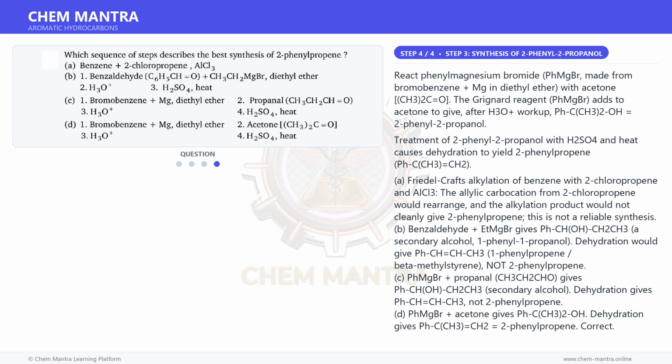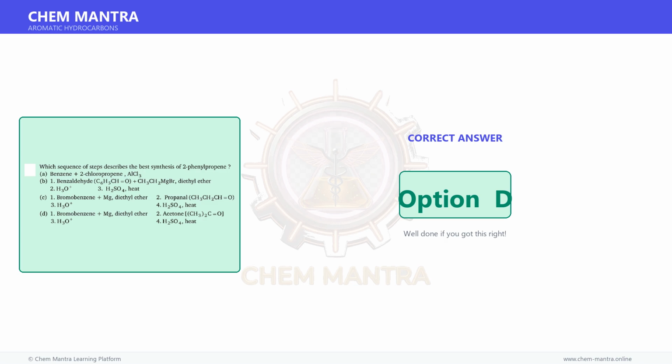D. PhMgBr plus acetone gives PhC(CH3)2OH. Dehydration gives PhC(CH3)=CH2, 2-phenylpropene. Correct. Therefore, the correct answer is option D.